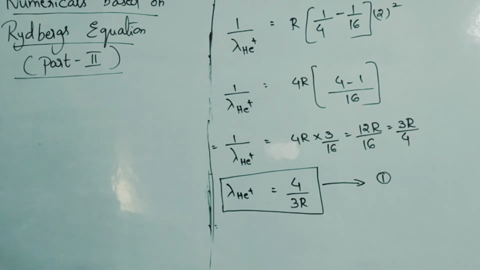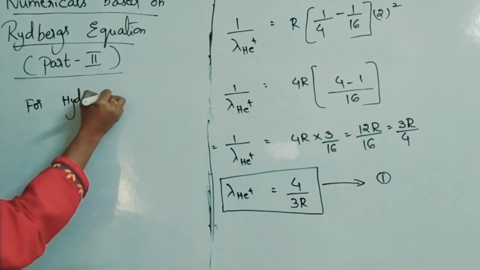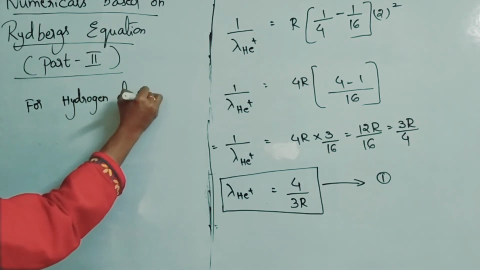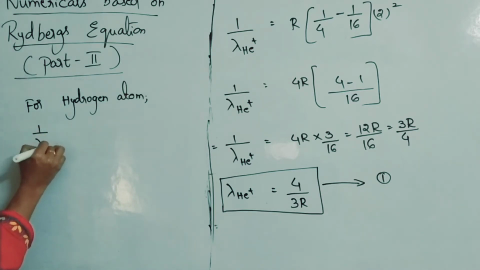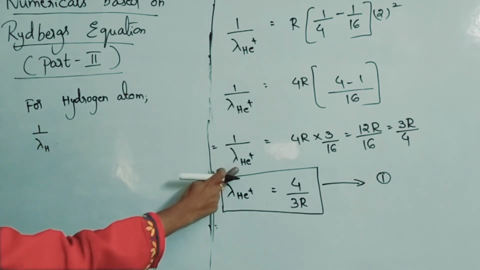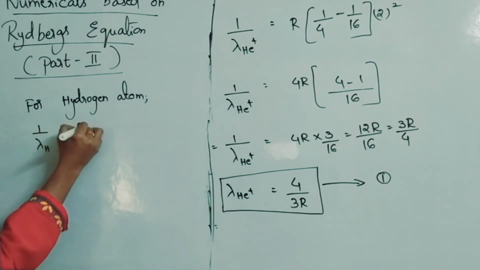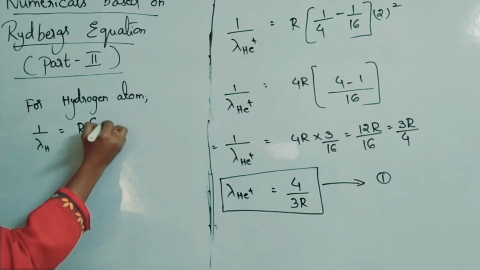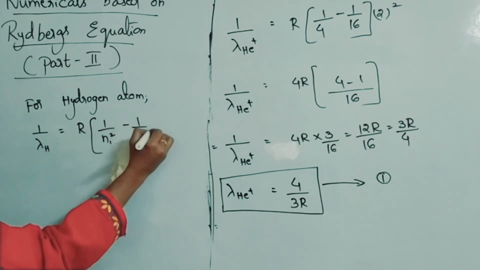Now, for hydrogen atom, 1 by lambda H. Previously I wrote He plus, here I am writing H, is equal to R into 1 by N1 squared minus 1 by N2 squared.